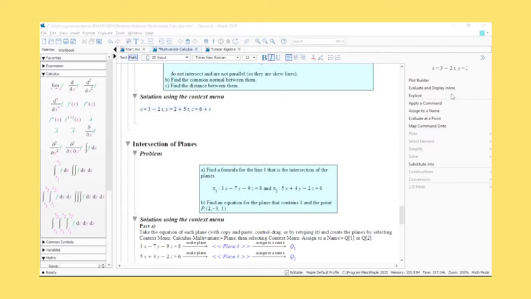And this is a plane. You can assign it to a name. We'll go with P1. A similar thing can be done for this one. And you'll see I'll solve the whole problem without writing a single command. I basically want to find the formula of a line which is the intersection of the planes. So here I've written two. I'll just switch it around. I've written P1, P2. Just remove this.